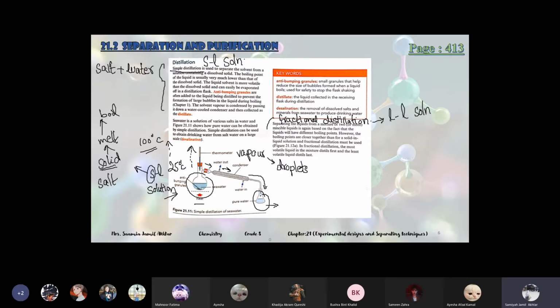Did I tell you about distillate in the last lecture? Yes. The pure liquid which we get in the end is known as distillate. So in distillation, the pure liquid which we get in the end is known as distillate, like filtrate. Similarly, in filtration we get filtrate in the end, and in distillation we get distillate.